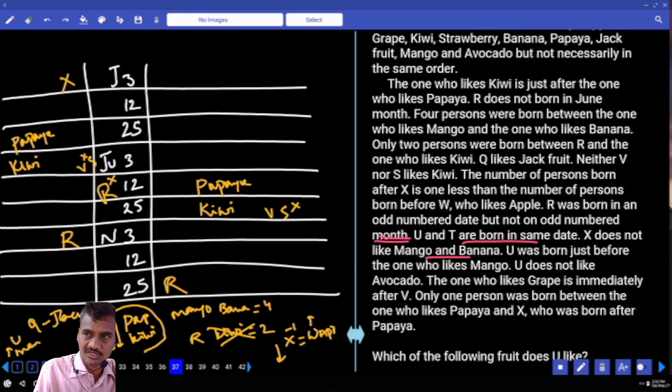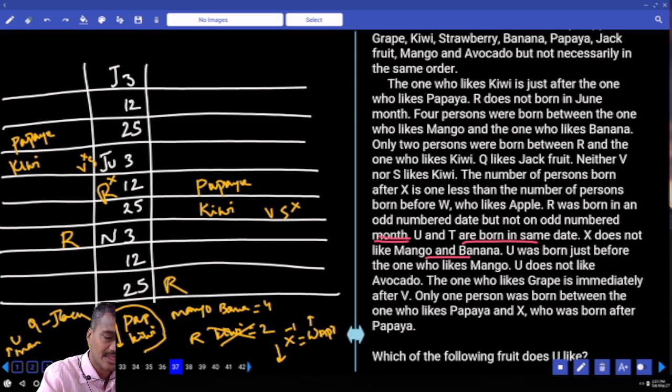Now if X is here, the number of persons after this X is 1 less than after W. So how many people are there? 8 people. And that is 1 less than W, which means before this W we need to have 9 persons. Is it possible? No. Hence X cannot be here. Hence where should this X be?